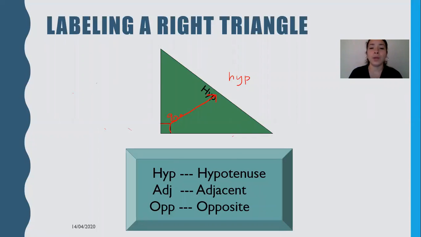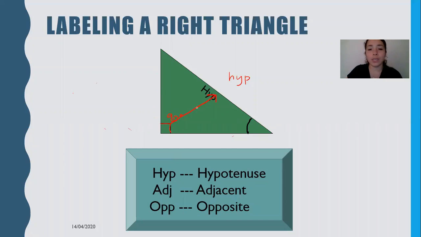Now next, whenever you're given a problem, when it comes to labeling right triangles for trigonometry, they will give you a focus angle. So they will give you one angle to focus on. When you're given that angle, you have to label your triangle either adjacent or opposite.